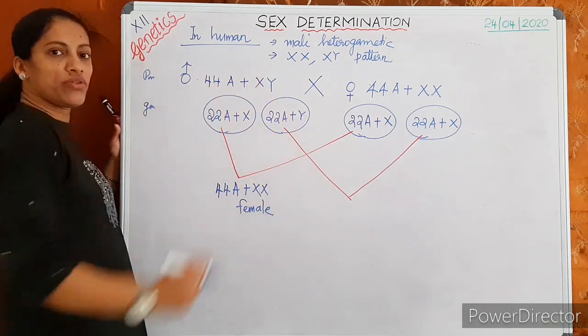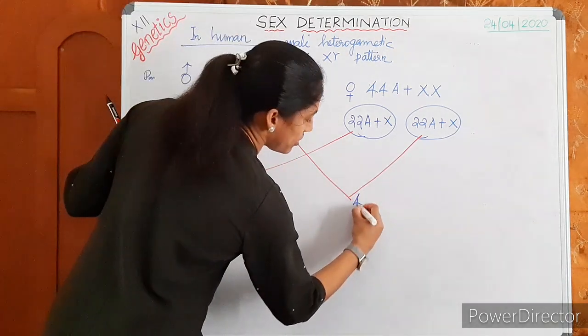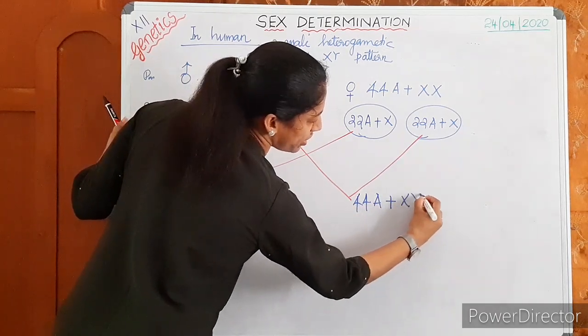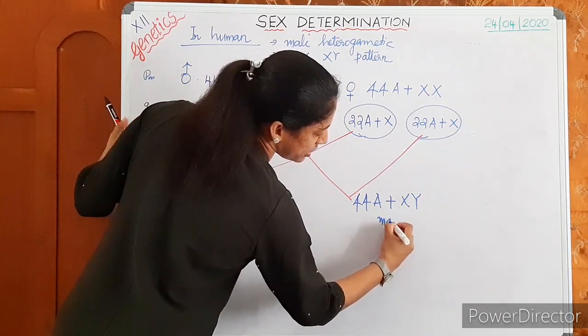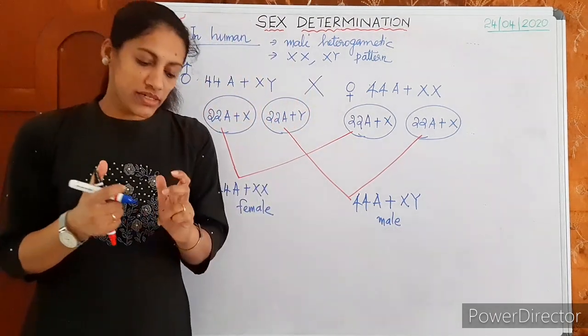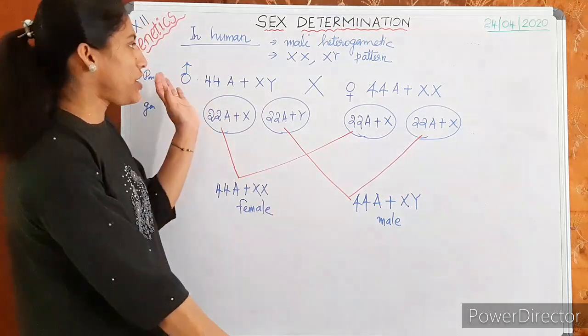Okay, a sperm with a Y chromosome, it produces what? The combination 44 autosomes plus XY. What type of individual is it? The individual will be male. So this is the sex determination representation in human beings.